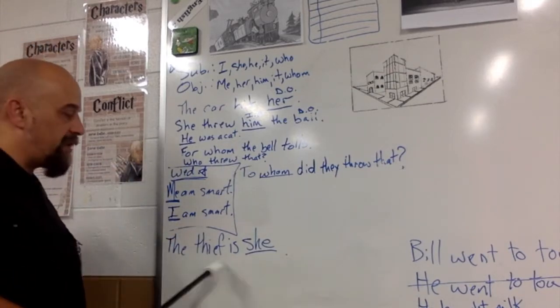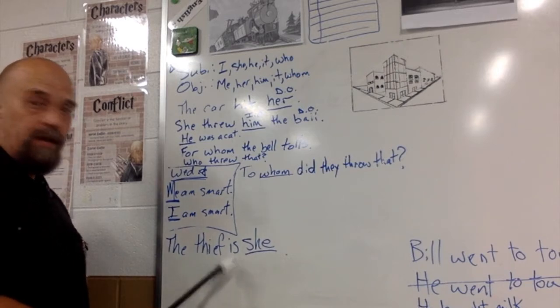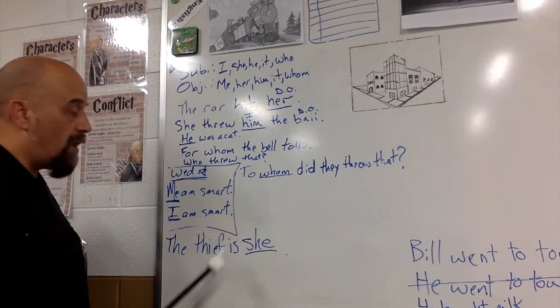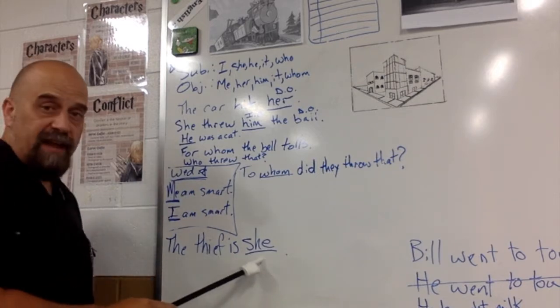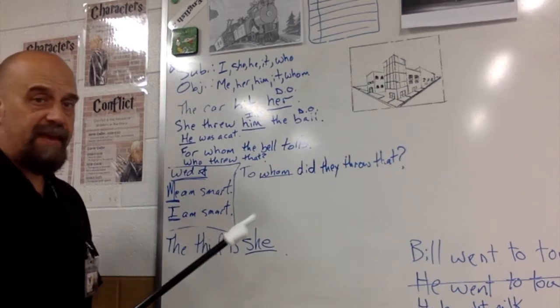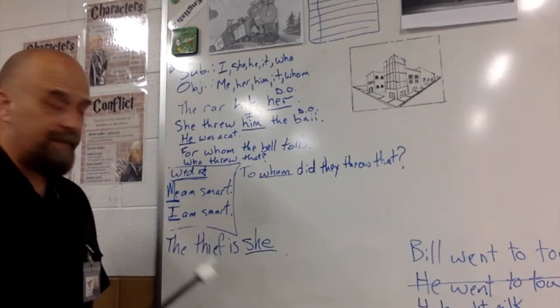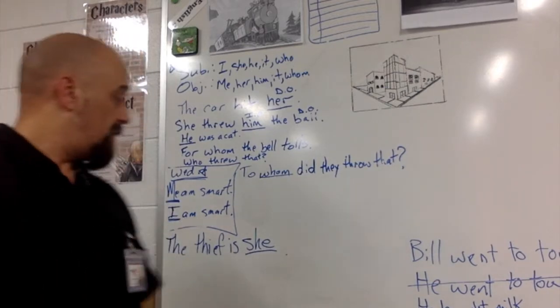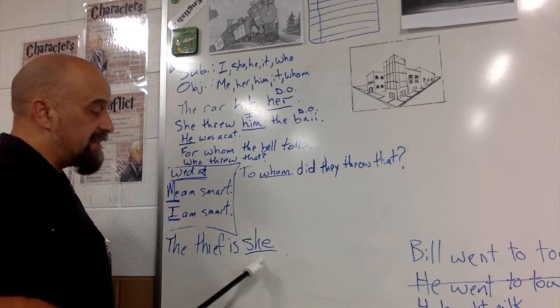Now, it gets a little more complicated with linking verbs. If we see a sentence that says "the thief is she," what we need to ask ourselves is, what is this functioning as? We have a linking verb, no direct object, indirect object. It cannot be objective case because of those. There's no preposition, to, for, from, those kind of words. So what does this function as?